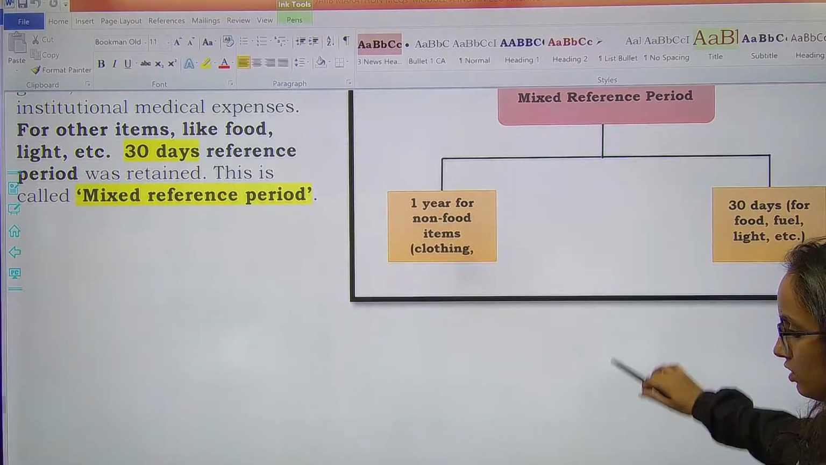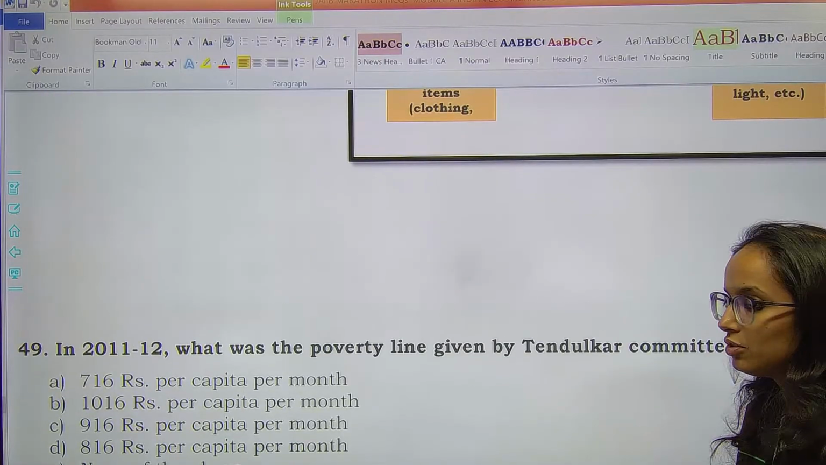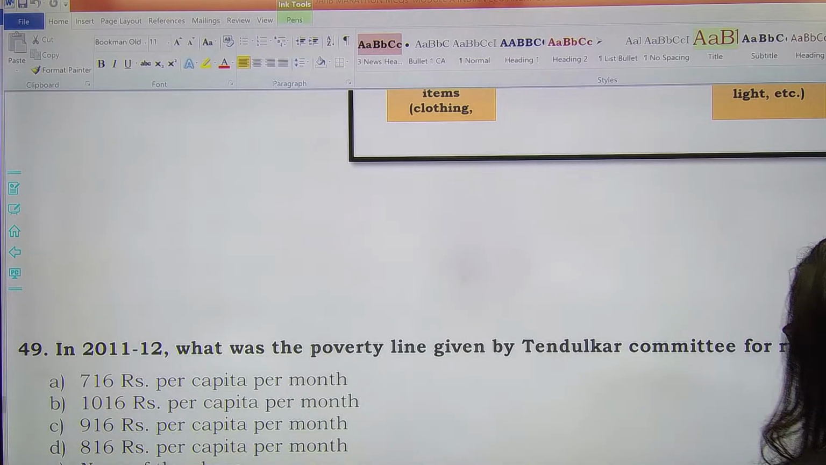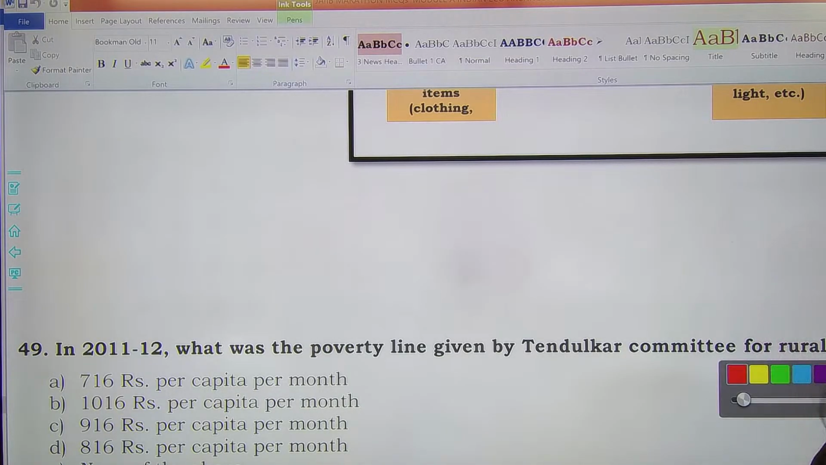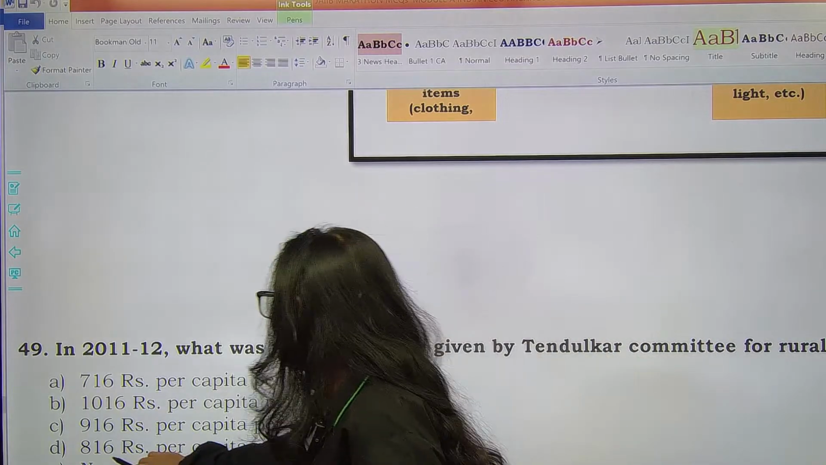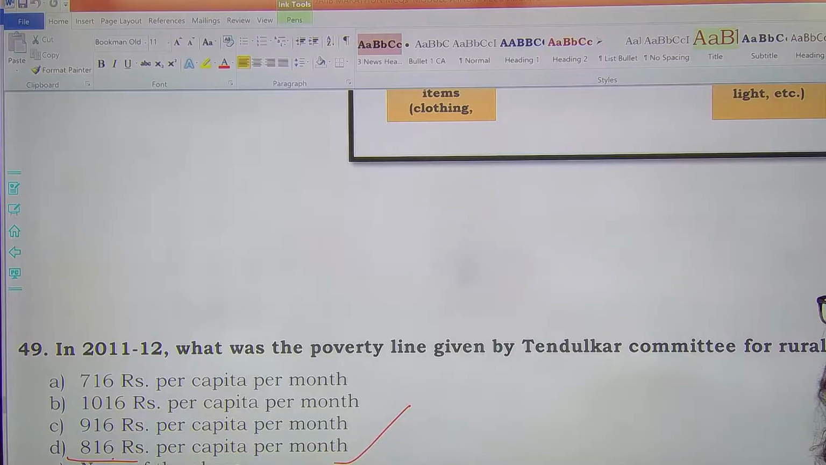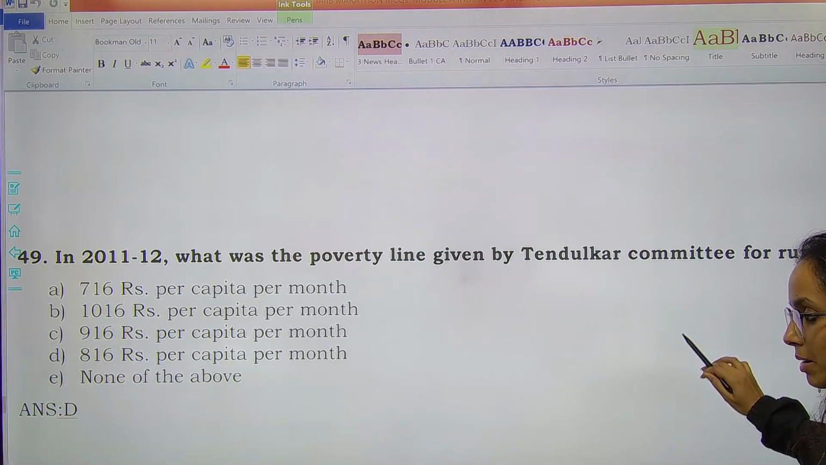All right, next question. In 2011-12, what was the poverty line given by Tendulkar committee for rural areas? Rural areas के लिए poverty line क्या थी by the Tendulkar committee? Yes, anyone? So remember, it was 816 per capita per month, 816 rupees. Option D will be the right answer here. Remember that.